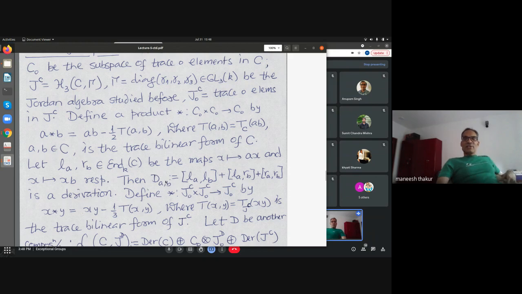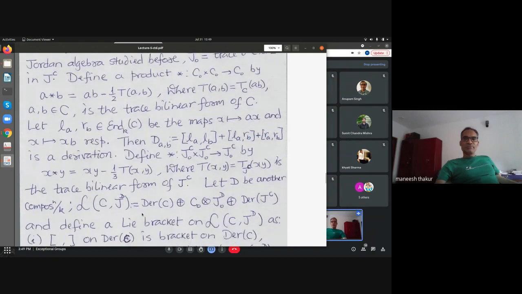So derivation has the usual meaning. I am not defining what a derivation means. Derivation means D of AB is dA times B plus A times dB. So that's what a derivation is. One checks that this is a derivation. Similarly, I can define a star product on the trace 0 part of JC, where instead of half here, I have to put 1/3 to calibrate the trace, and this will have trace 0. So this is just some notation fixing going on.